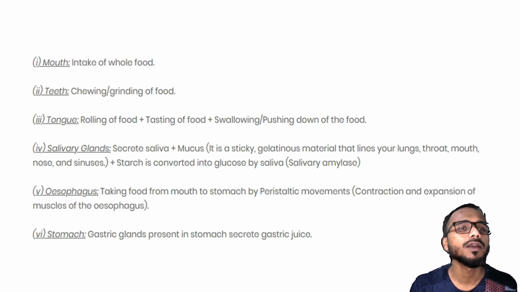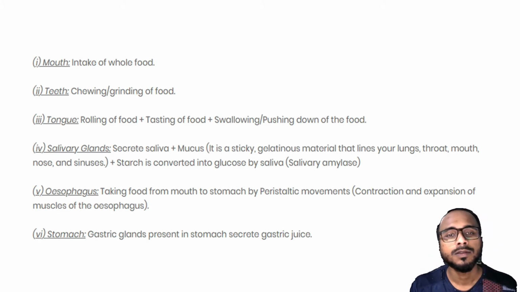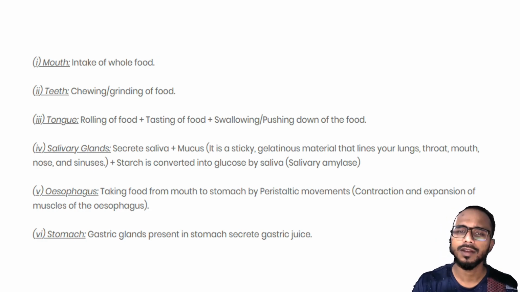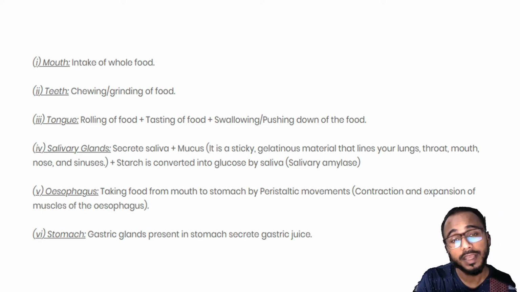Okay, so here you can see the mouth. The mouth takes in the whole food. Teeth, what do they do? They chew and grind the food. The tongue will roll, taste, swallow, and push down the food. We all know that without the tongue your food cannot go inside. The salivary glands make saliva, as I already explained. Saliva has a substance called amylase, salivary amylase. It starts converting the starch, or carbohydrate, into glucose or sugar.